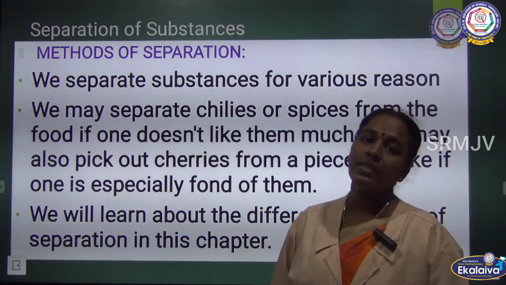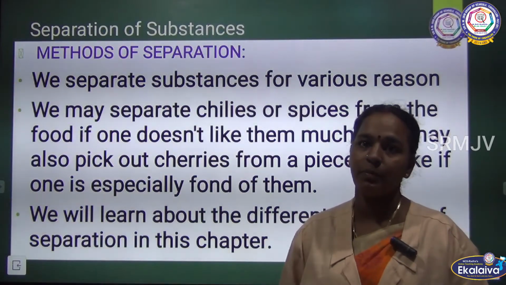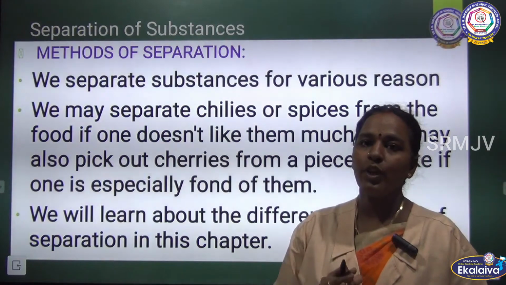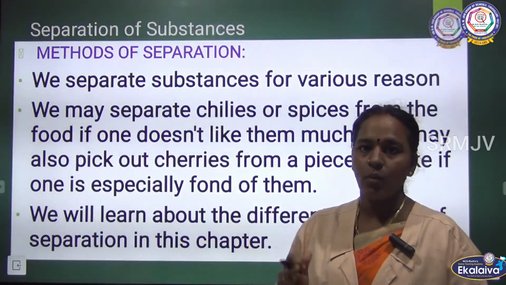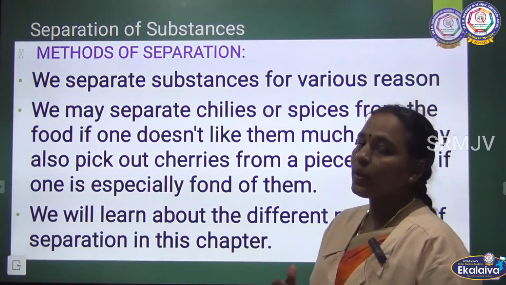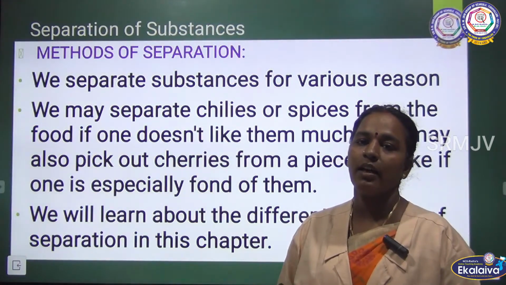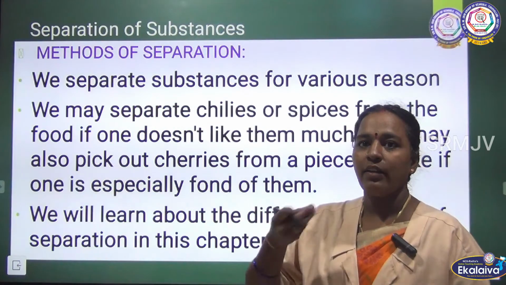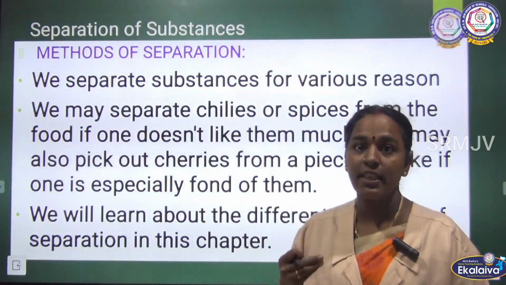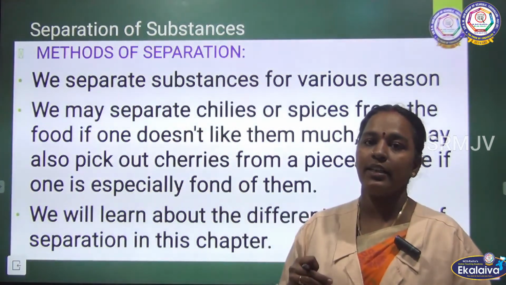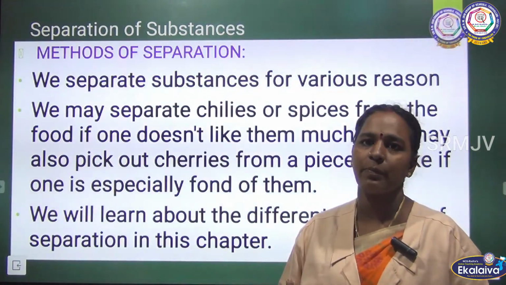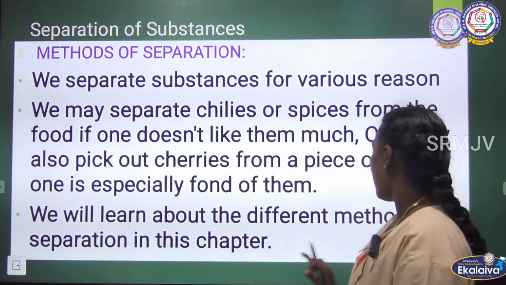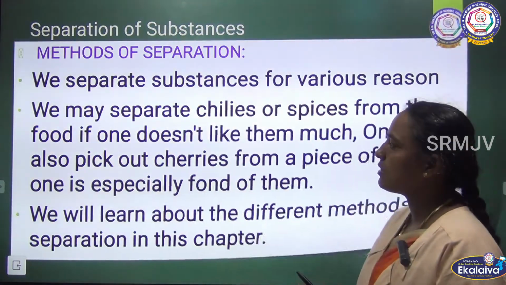We separate different substances for various purposes, because we have to remove the impurities from the wanted things. So the different types of separation methods are there, and we are going to discuss them in this chapter.